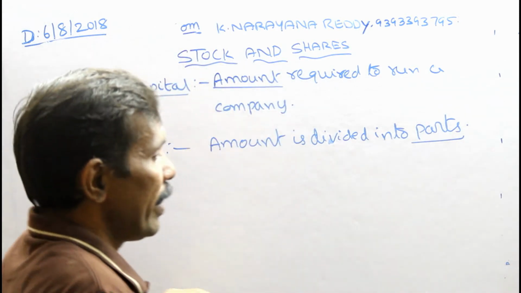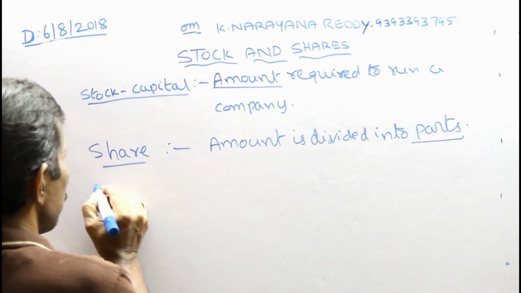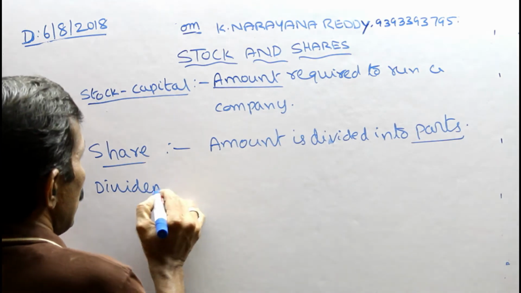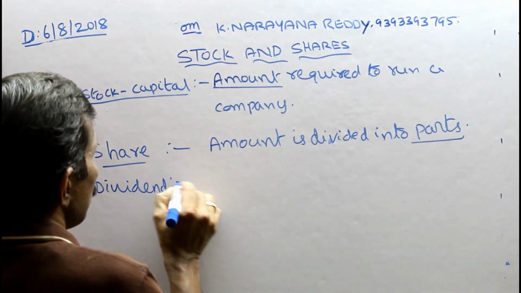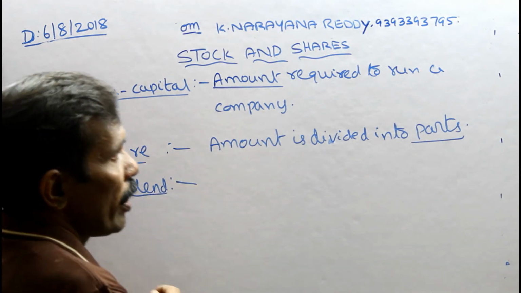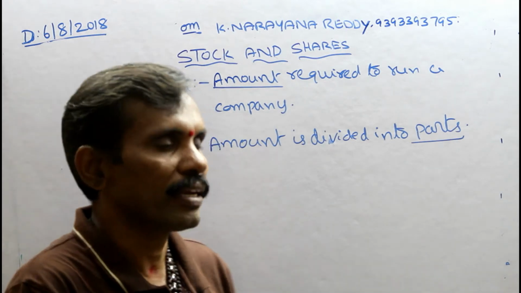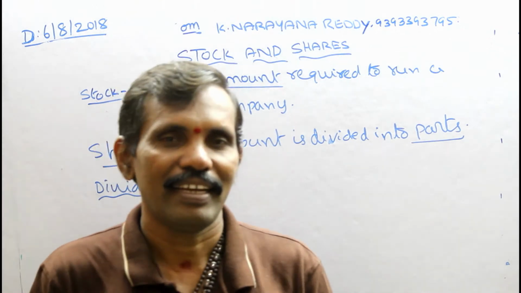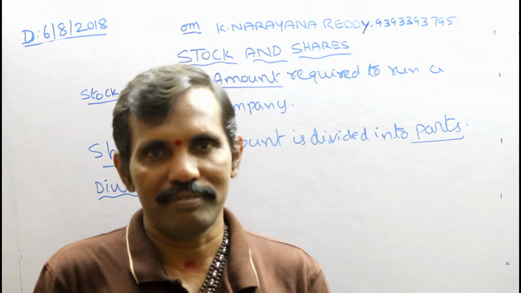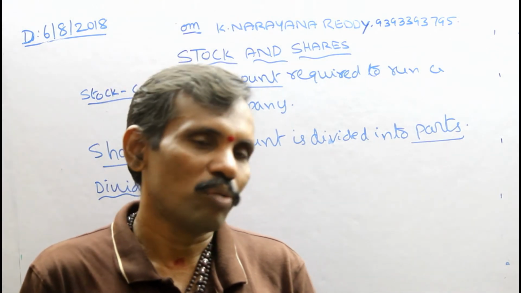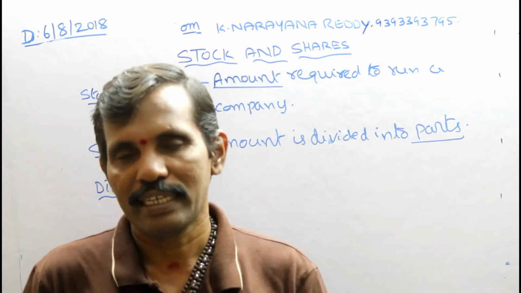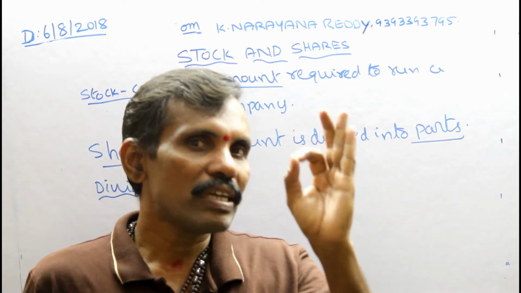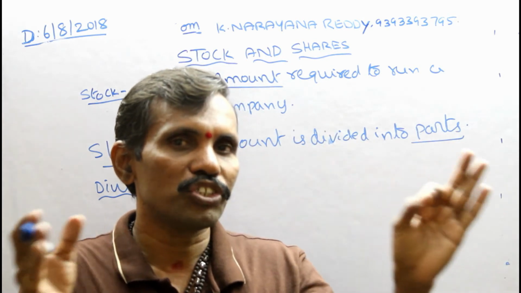Okay. Next one is dividend. Dividend is nothing but the benefit from the company. The annual profit is distributed among shareholders.